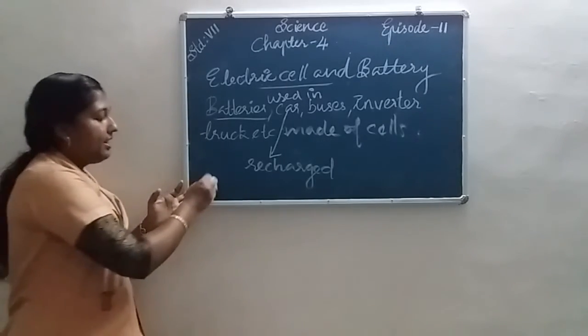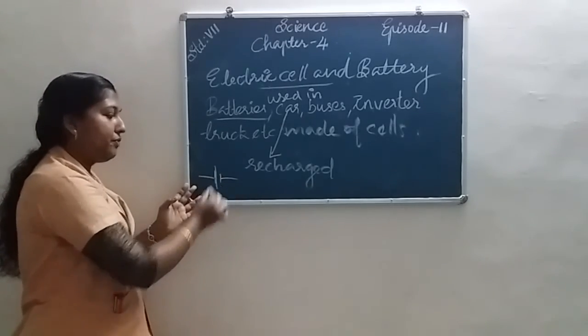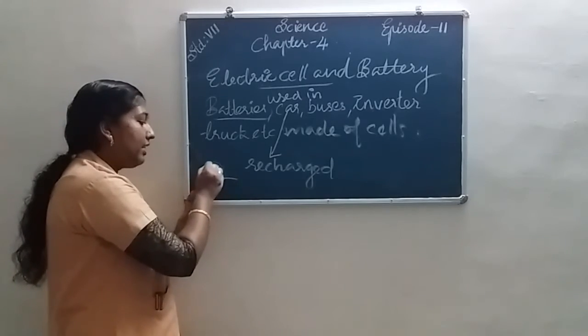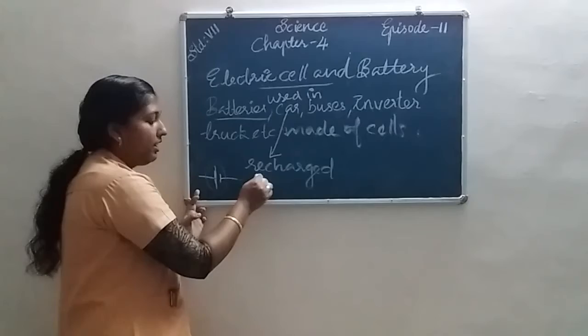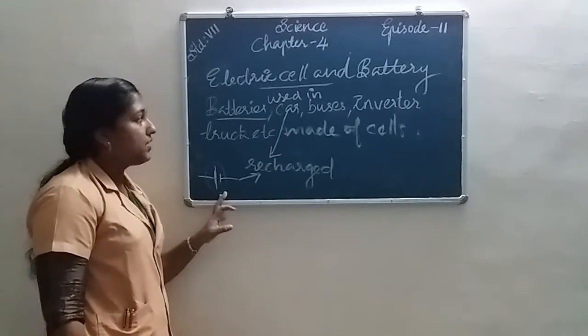Then we know that a single cell produces 1.5 volts of electricity. A single cell is an ordinary cell. The ordinary cell cannot be recharged. Okay, all of you understood?